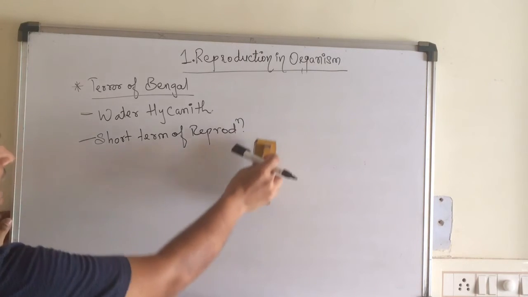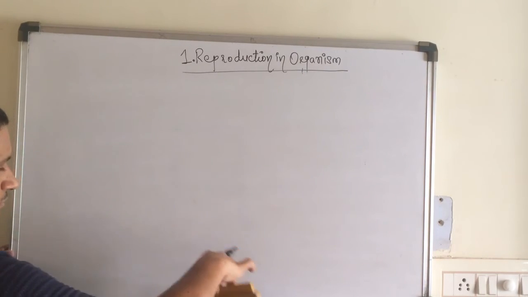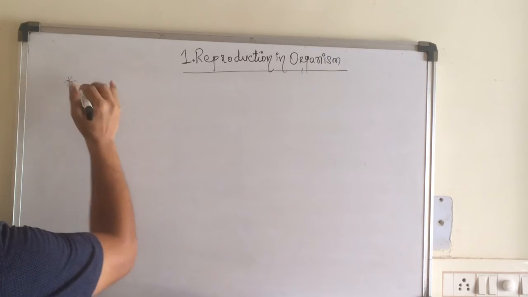Now, the next topic that we are going to study is known as sexual reproduction.